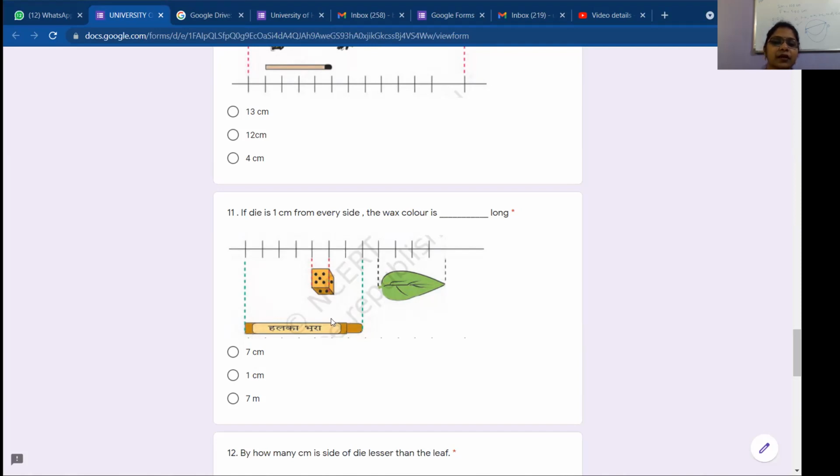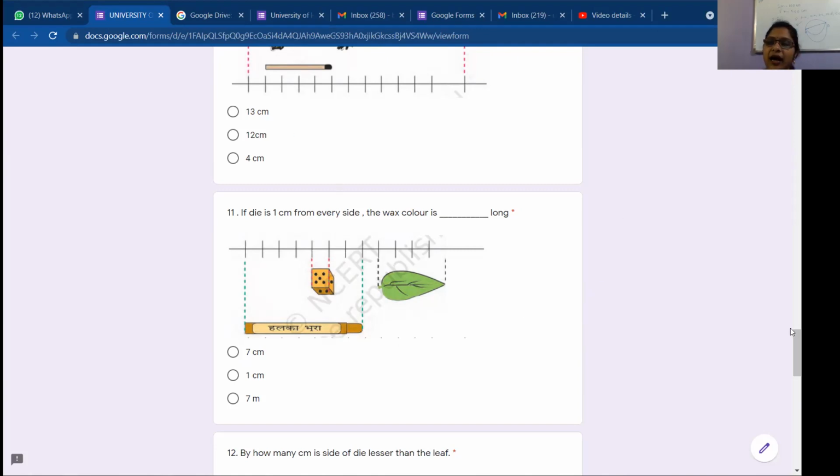Is it 8? 7, ma'am. 1, 2, 3, 4, 5, 6, 7. So it is 7 centimeters long, right? Here 2 options are given. One I will change, okay? Or you can put anything. That I will check later. Okay, 7 centimeters. Very good, Ishan.